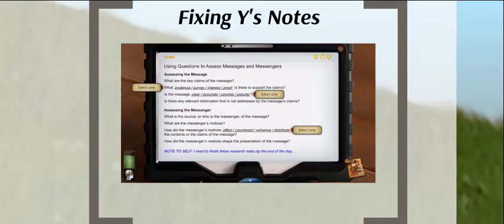For your first activity, it is fixing wise notes. In this exercise, you must pick the correct word to complete the question accurately. Read the questions carefully and select only one word for the answer.